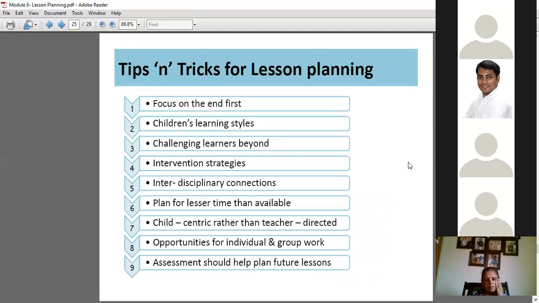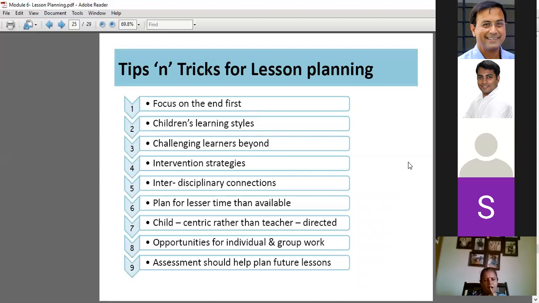Next is tips and tricks for lesson planning. What are the tips and tricks? Focus on the end first. What do you mean by focus on the end first? What you have completed. No. What do you mean by focus on the end first? Yesterday, what we did, that we have to revise first. No, no.